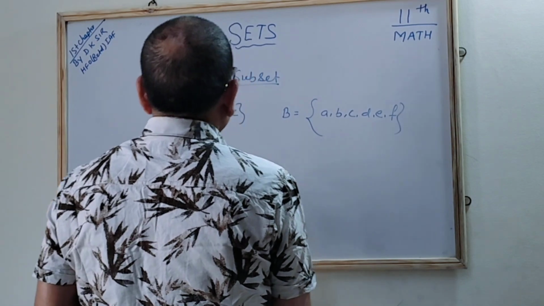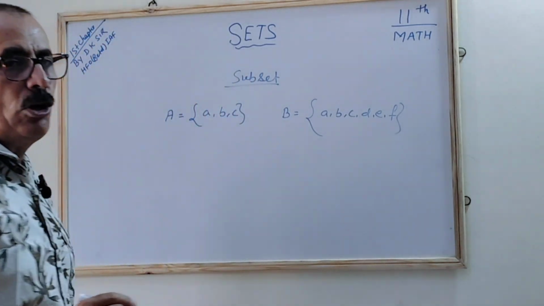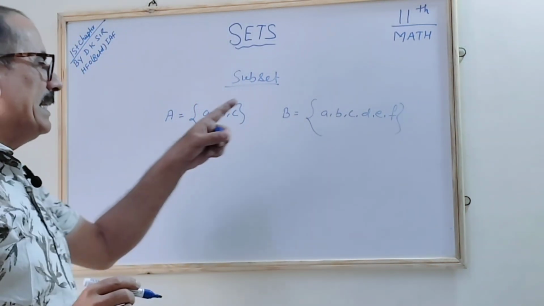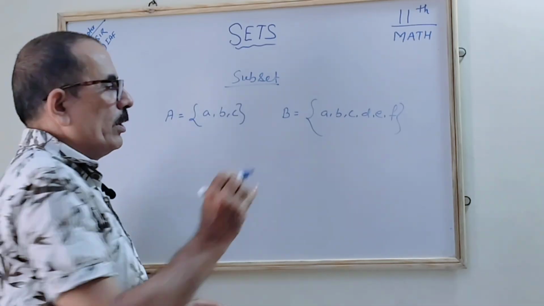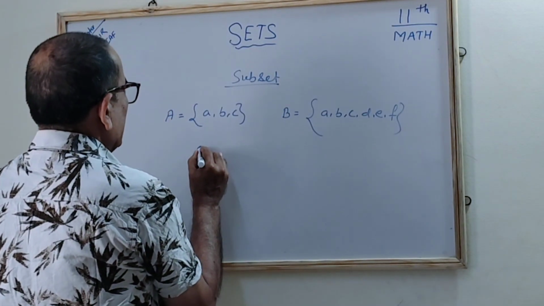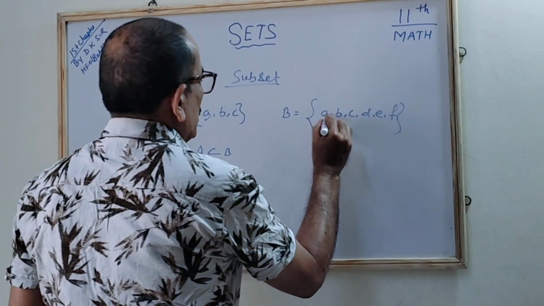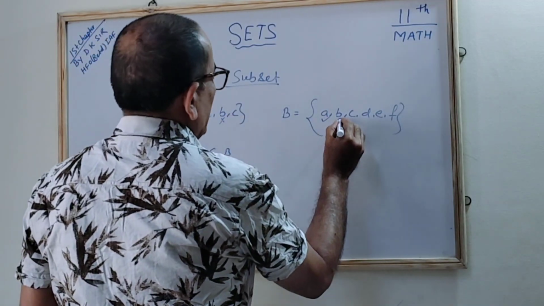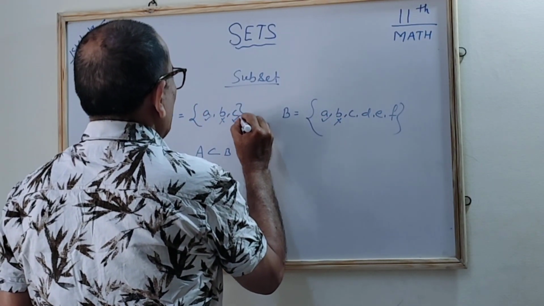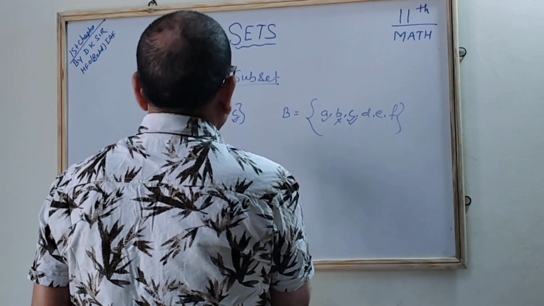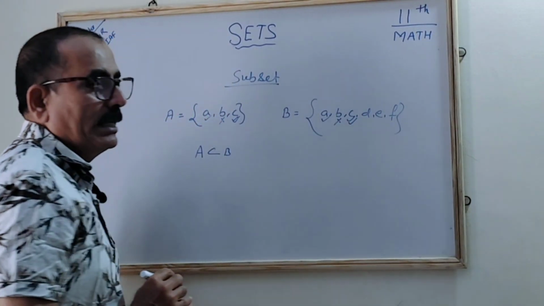We find that all the elements of A are present in B. So A is a subset of B, correct? a is present, b is present, and c is present. So A is a subset of B.